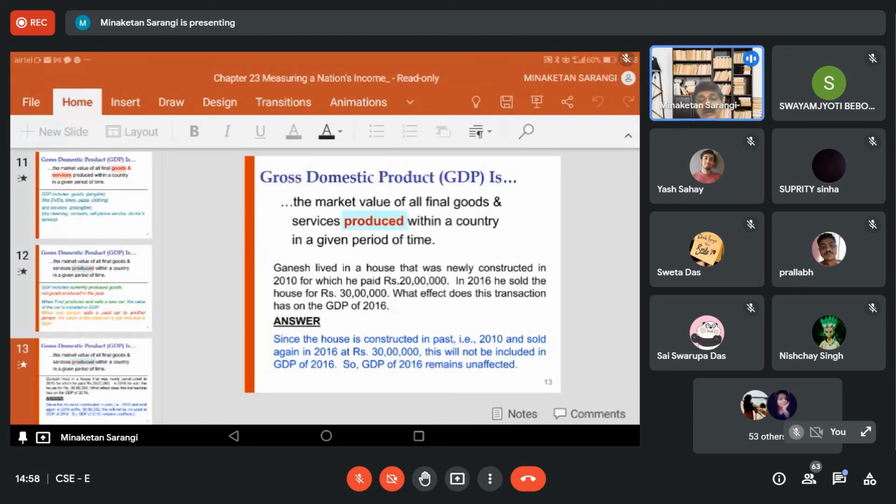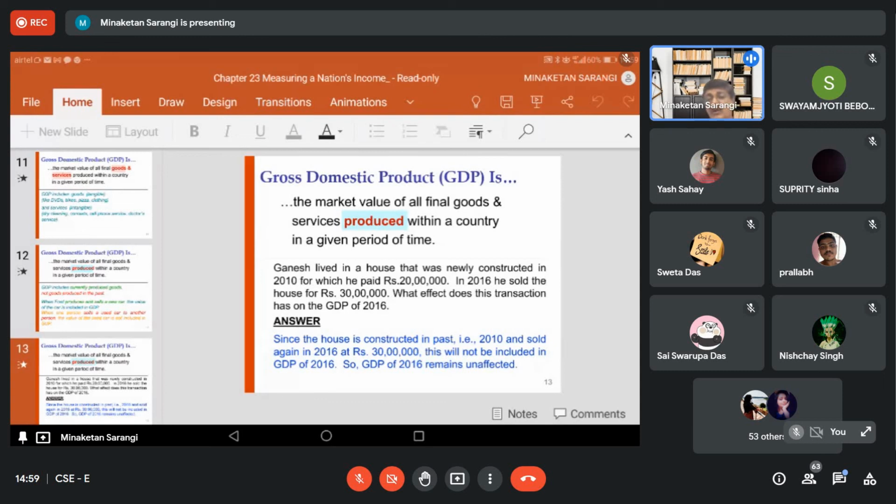But one exception is there. What is that exception? That I told about the inventory. Goods produced within a year which have not been sold. Final commodities produced within a year which have not been sold during that year and come into the inventory of the other year are a part of the GDP for that year, although not produced in that year. Let us say